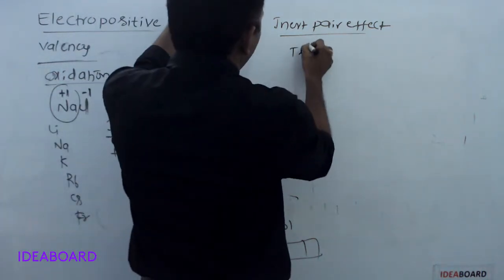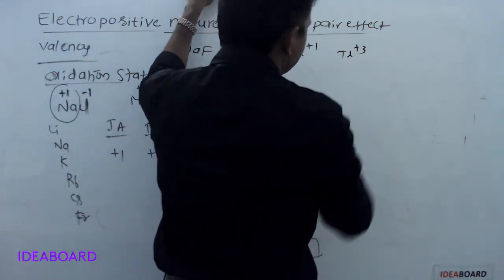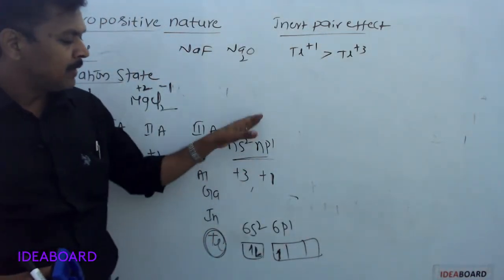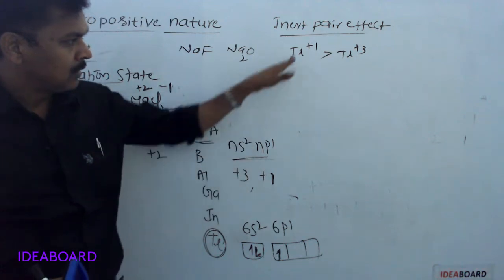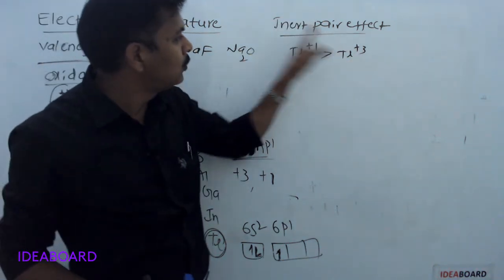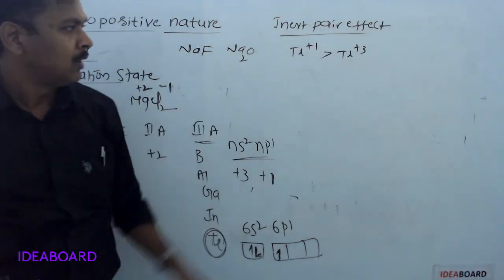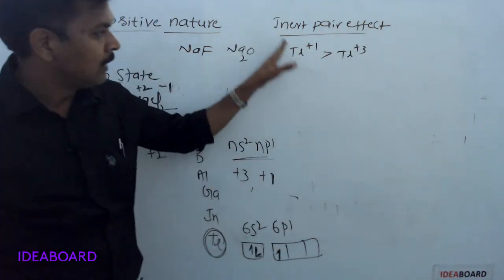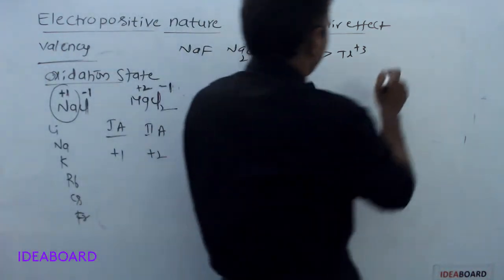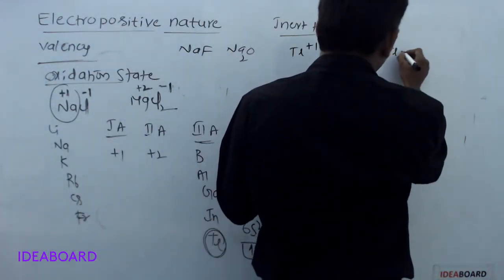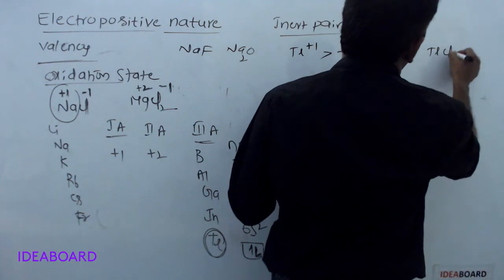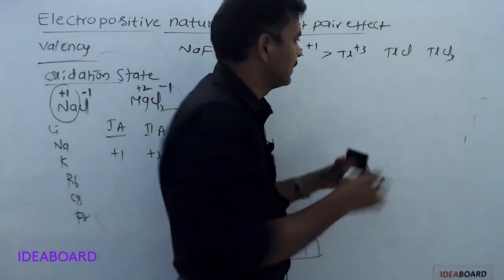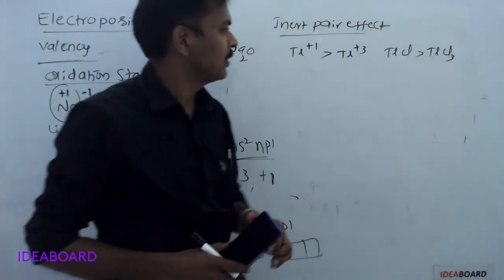So if we take Tl+1 and Tl+3, Tl+1 is more stable. For thallium, +1 is more stable than +3. Tl+1 is more stable than +3 due to inert pair effect. This is called thallous. This is called thallic. Thallous is more stable than thallic. Thallous chloride or thallic chloride, which is more stable? Thallous chloride is more stable.